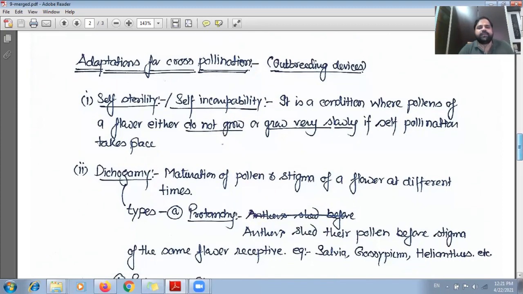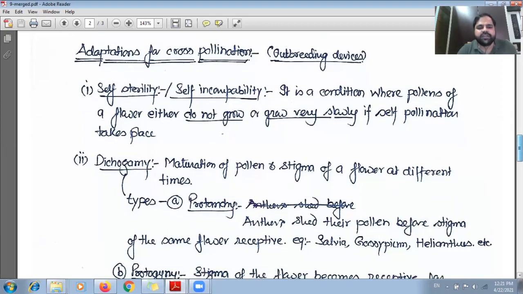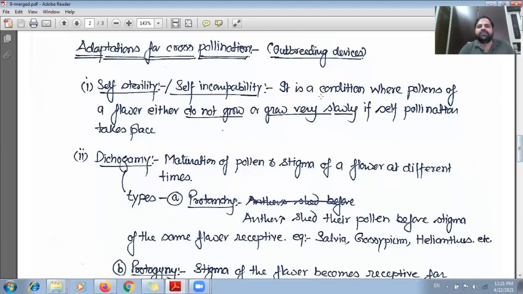The first adaptation is self-sterility or self-incompatibility. So it is a condition where the pollens of the flower either do not grow or grow very slowly if the self-pollination takes place. So what happens? The offspring which would be produced by the process of self-pollination either will be very slow, or the pollen grain will not be able to grow.